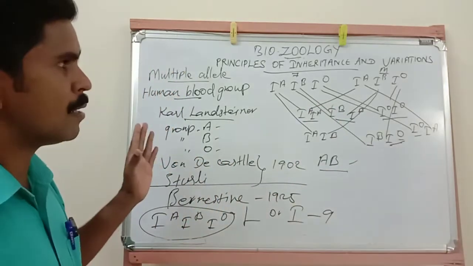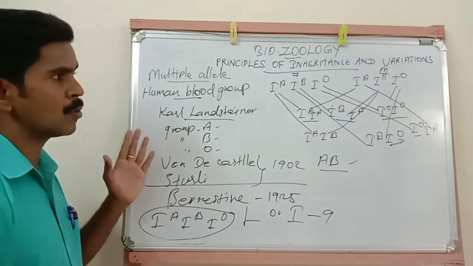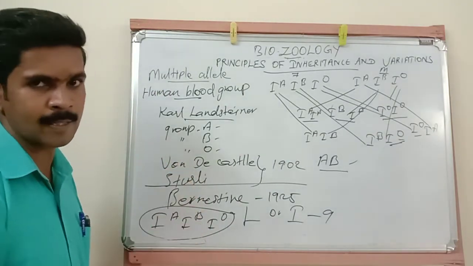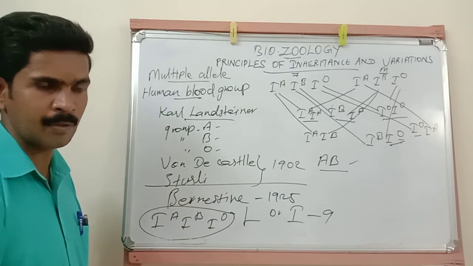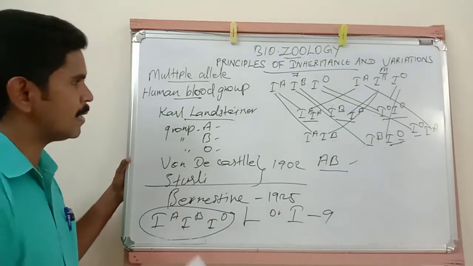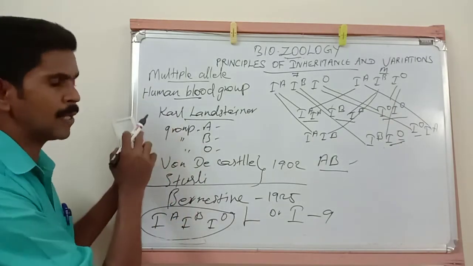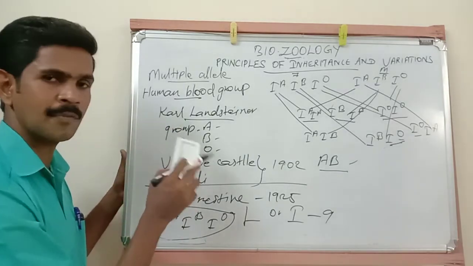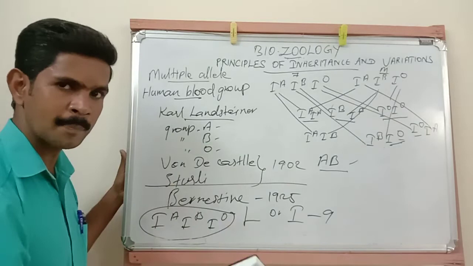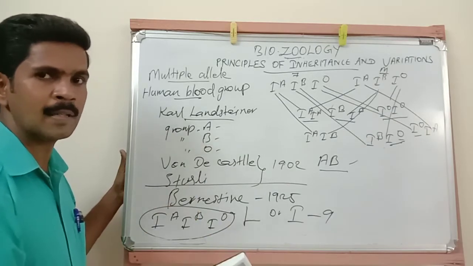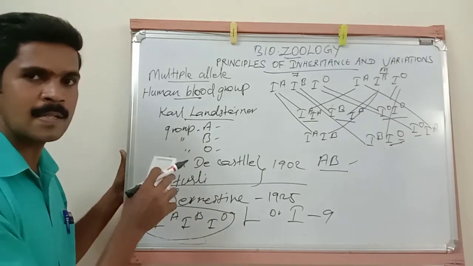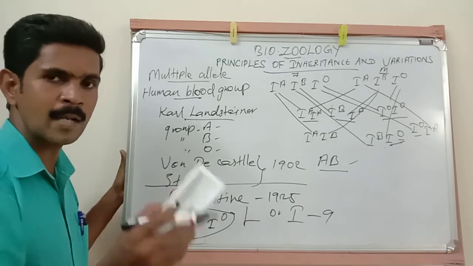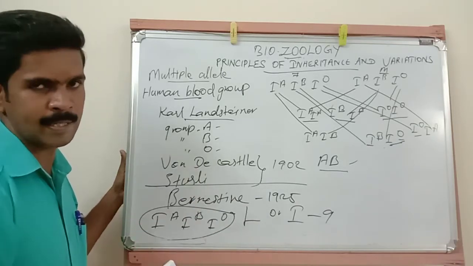So this is a very important 5-mark question: blood group determination in human beings. Then once again, repeating. See, the human blood group, the chemical nature of the blood group is different from one person to another person, and the reason for the difference is the presence of surface antigens on the outer surface of the RBCs.